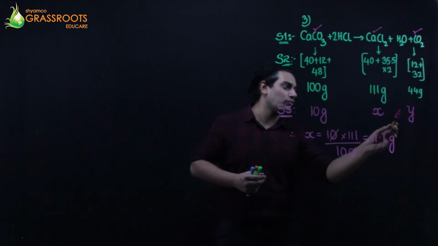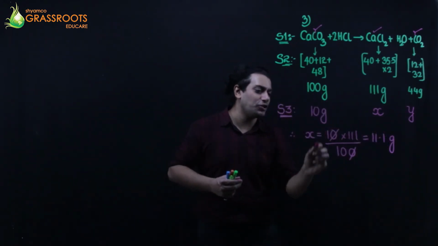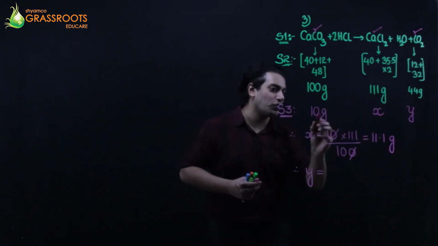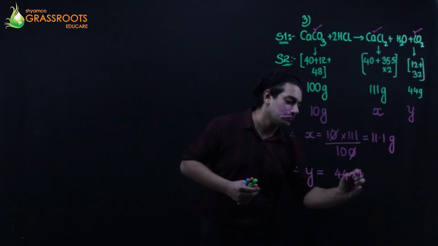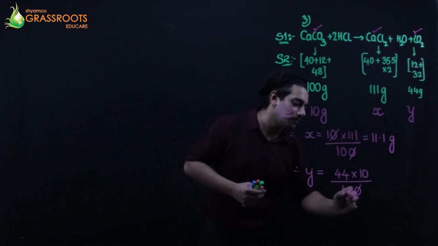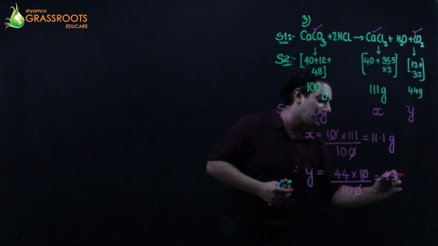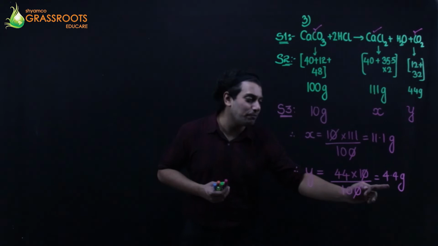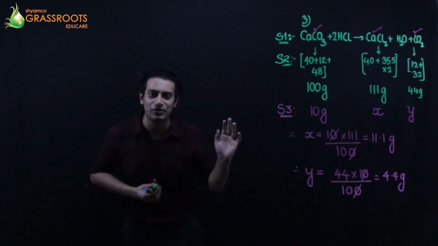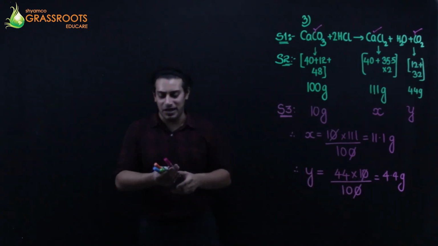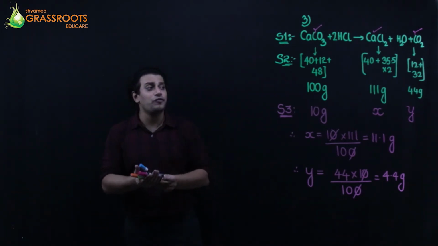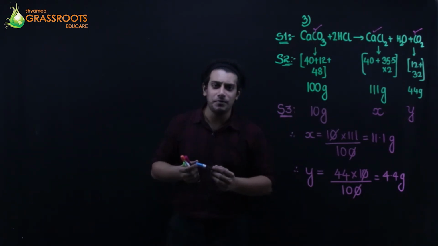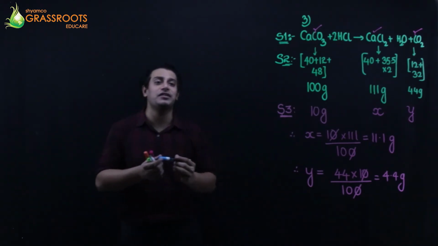And also talking about Y, cross multiply. 100 into Y, simply I can say I am talking about the weight of carbon dioxide, 44 into 10 upon 100. So you get 4.4 grams of carbon dioxide gas. But they have not asked the weight of carbon dioxide. They are not asking me the weight of carbon dioxide. They are asking me the volume of carbon dioxide. So for the first time, volume is asked. Katha. You remember? When volume or number of moles is asked, we start with Katha.